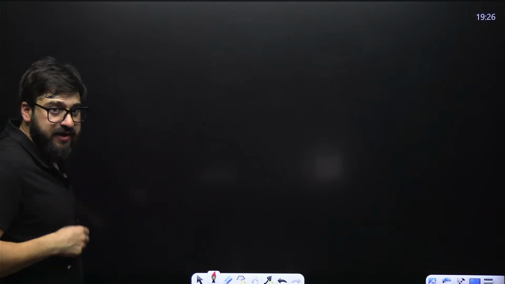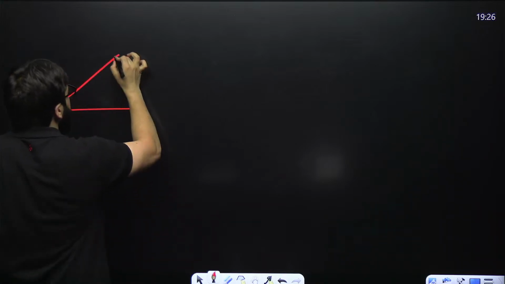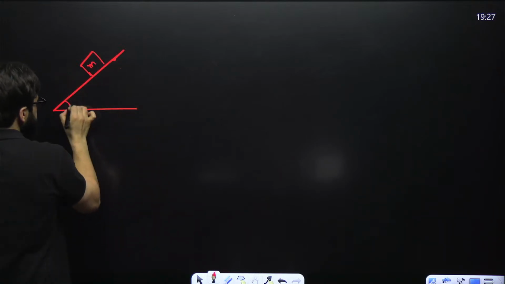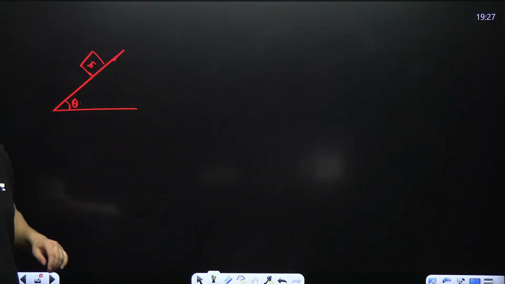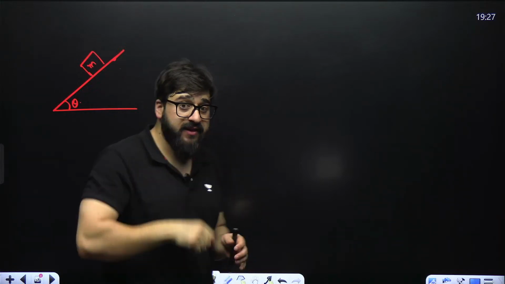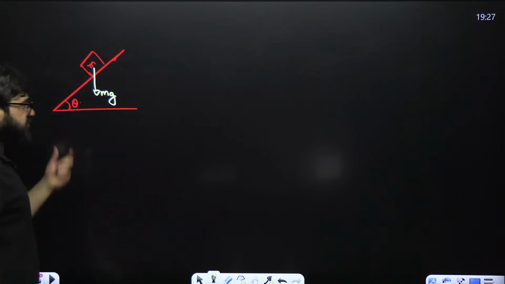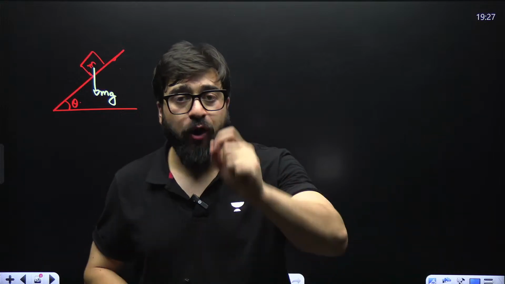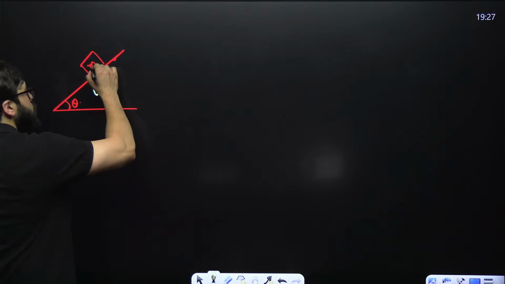Now guys, understand very carefully. Let's suppose I have got a block, and this angle in this particular case is theta. Always remember that. Force acting on any object, weight. This gravity is always in the downward direction. This is mg. Now here, you can resolve this mg in two components because we always resolve the vectors in two components.